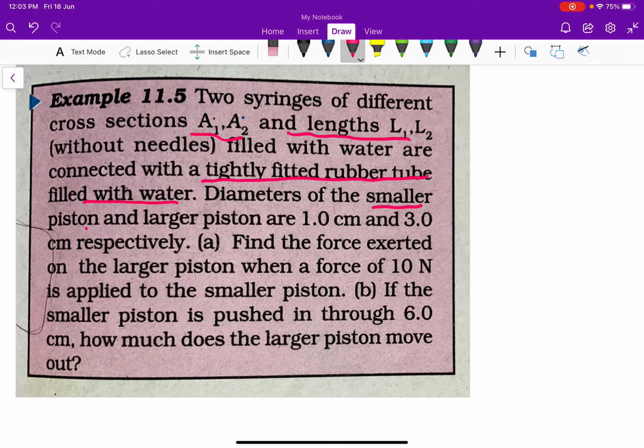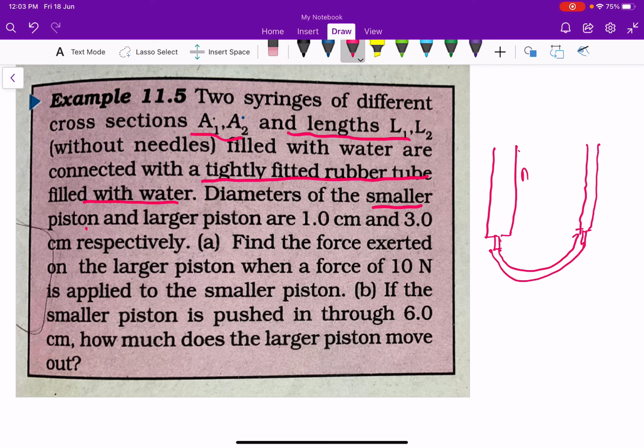So here are two syringes with different cross sections. I am drawing the syringes here. These two syringes are connected with a pipe like this.